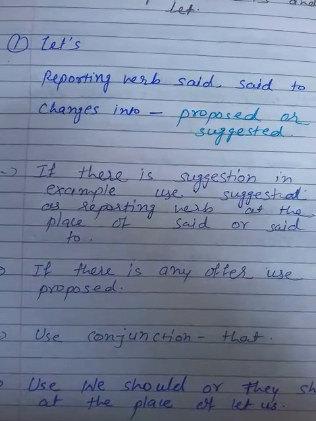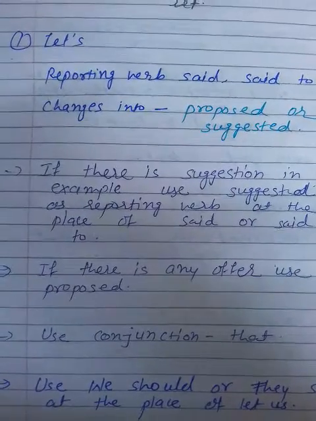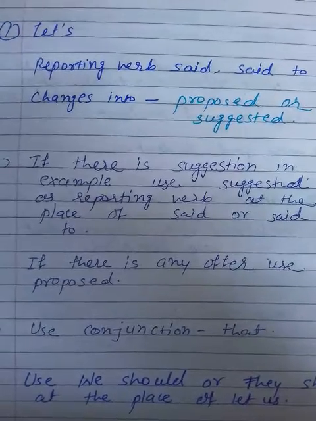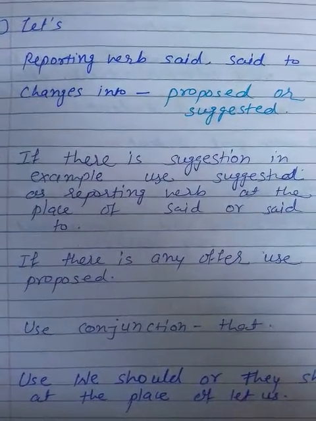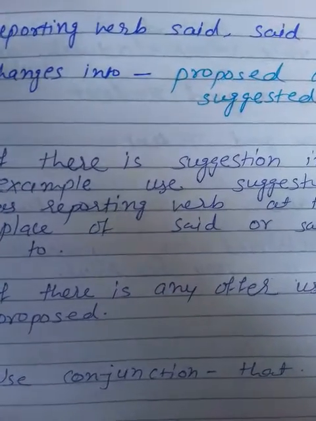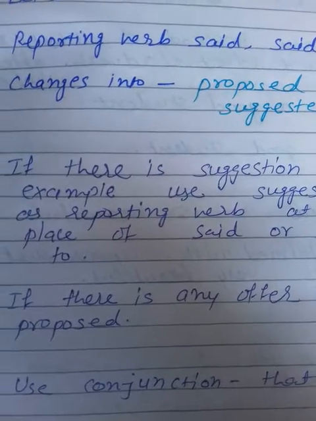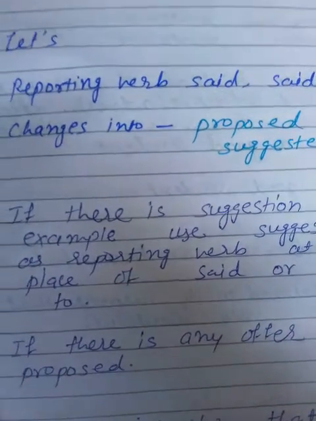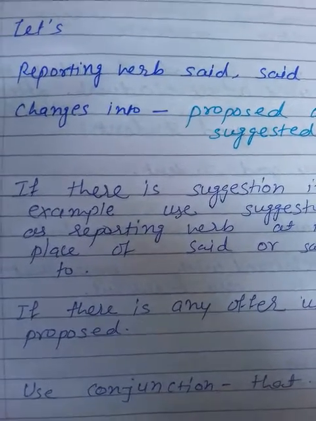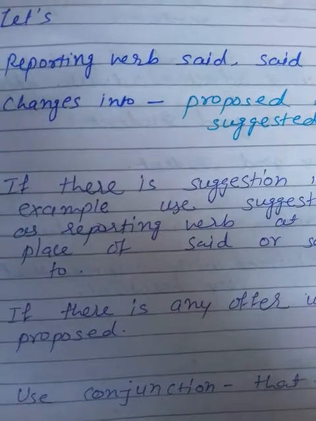You can also see I have written here: if there is a suggestion in the example, use suggested as the reporting verb in place of said or said to. If there is any offer or proposal, use proposed as the reporting verb. And remember, as the conjunction you use that. So these are the rules of changing imperative sentences from direct to indirect speech or reporting.